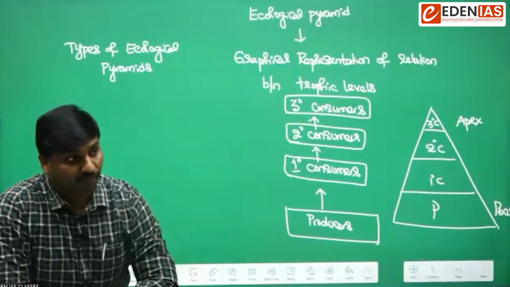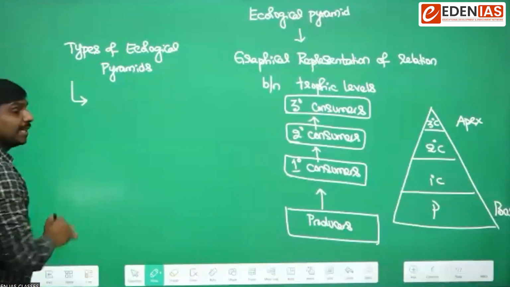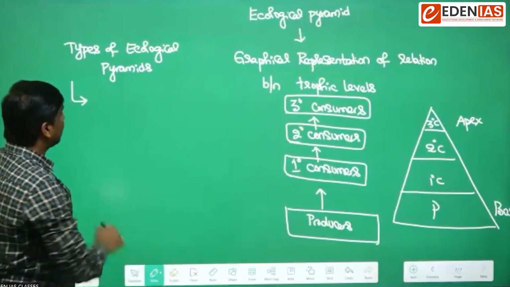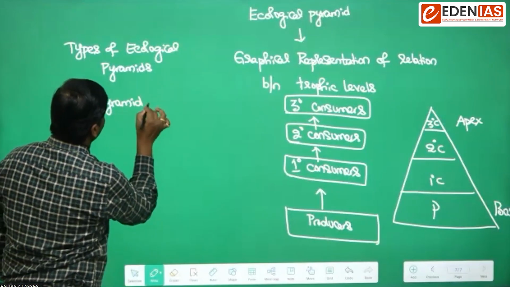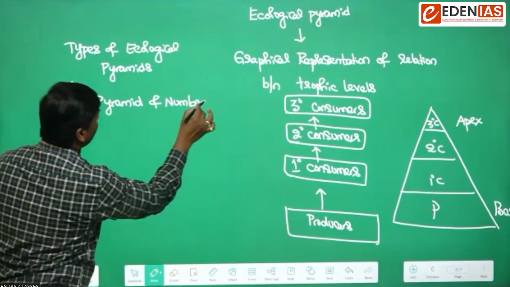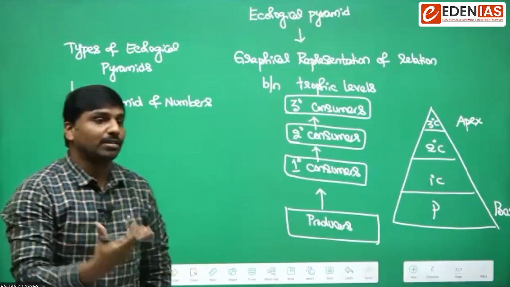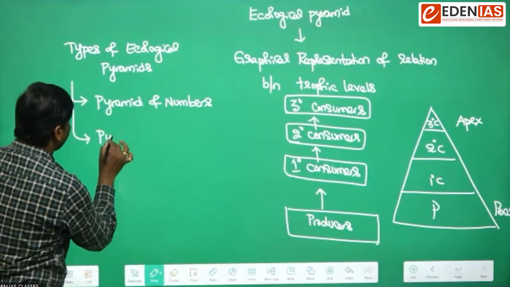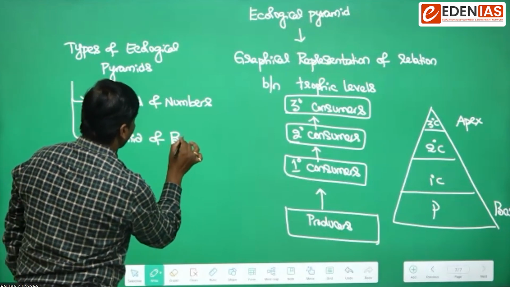When we talk about different types of ecological pyramids, if we are considering number as the parameter, then we will have the pyramid of numbers. If we take the amount of biomass that is produced in an ecosystem, we call that pyramid of biomass.